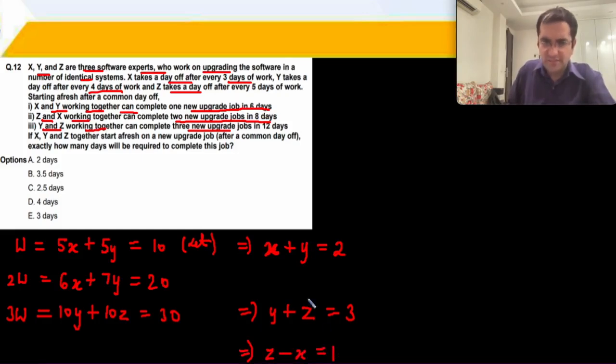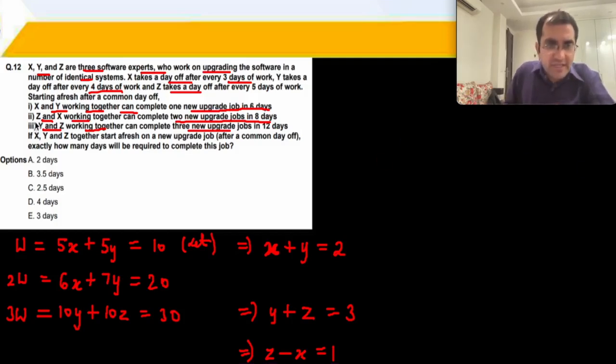Z minus X is equal to 1 implies Z is equal to 1 plus X. Y got cancelled. Is there some kind of error so far?